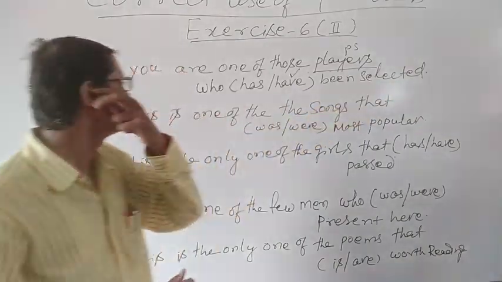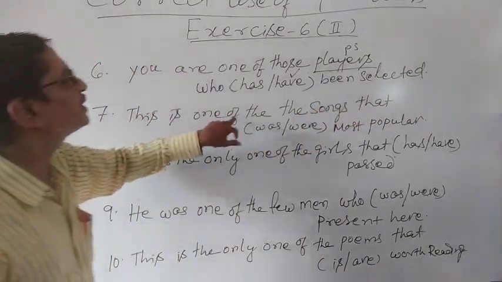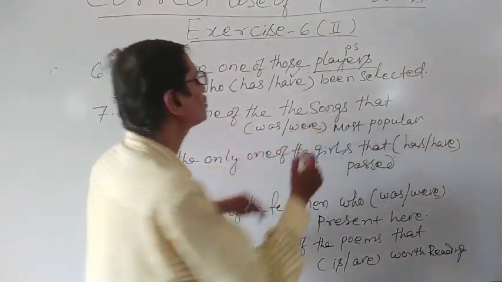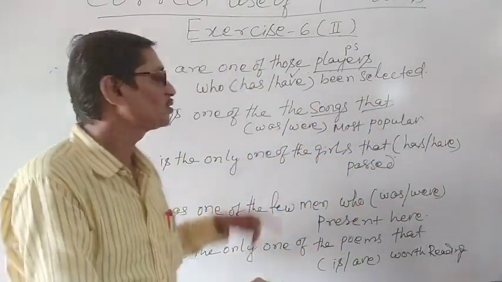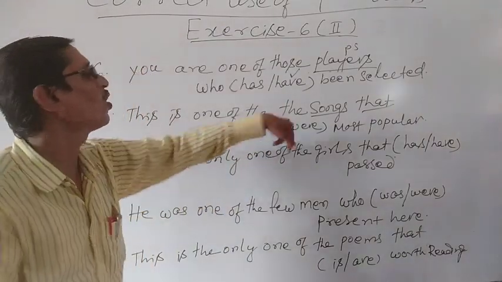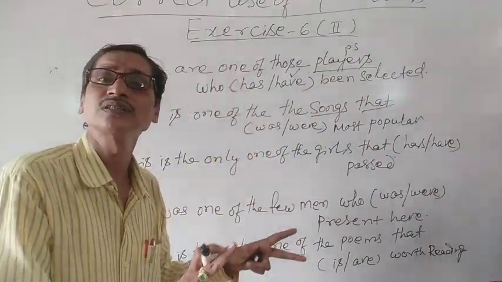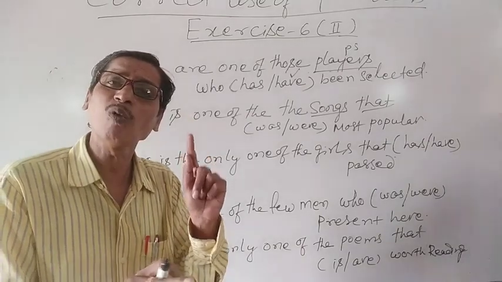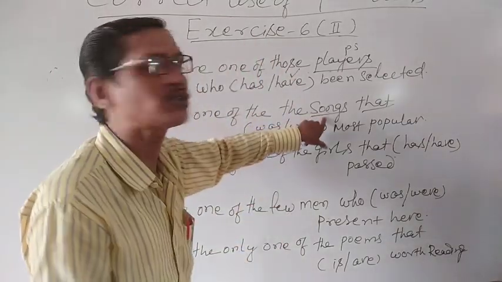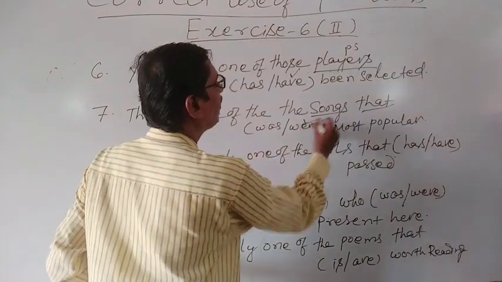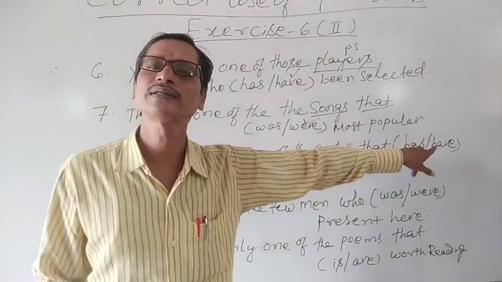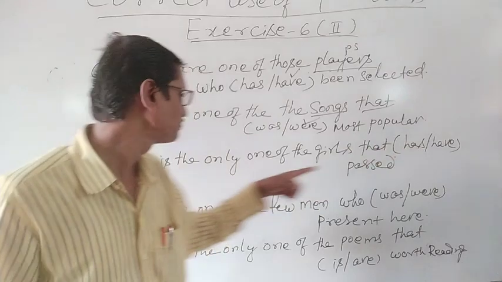Understand? Similarly, this is one of the songs that. Here songs is the antecedent of this relative pronoun that. So one of these songs, that means there are a lot of songs, but one among them. Therefore, since this is songs, accordingly we have to use were most popular. The rule you know.